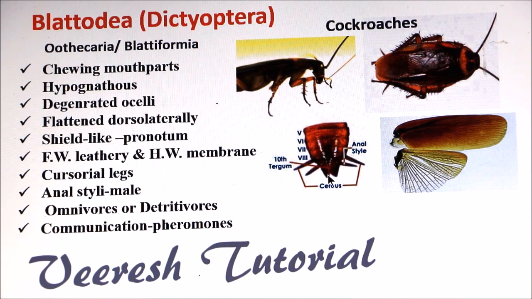To differentiate male and female, males have a pair of anal styli which are located on the 10th abdominal tergum. Some cockroaches are omnivorous, that means they feed on both animal as well as plant matter, whereas some species are detritivorous, they feed on decaying matter. They communicate with each other by releasing pheromones.